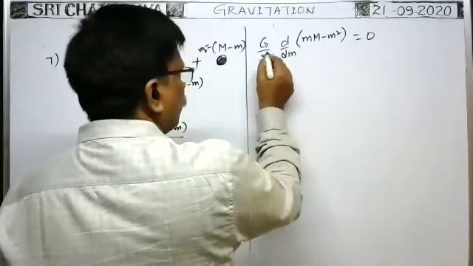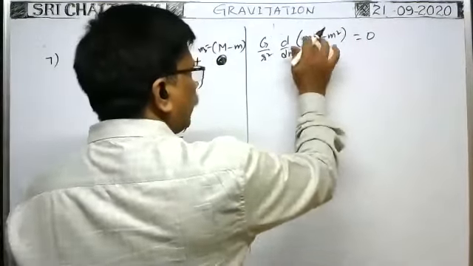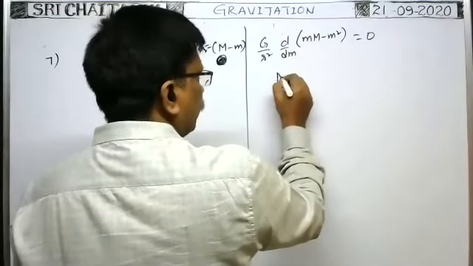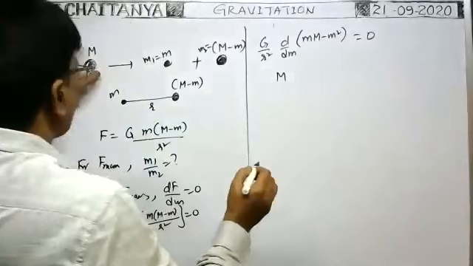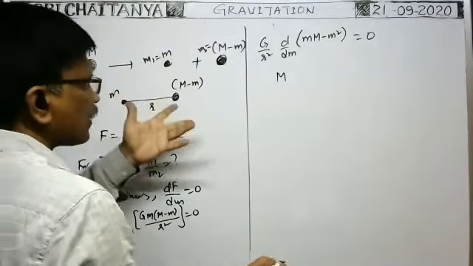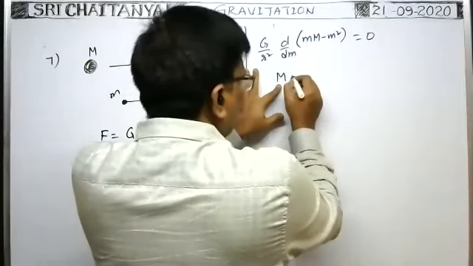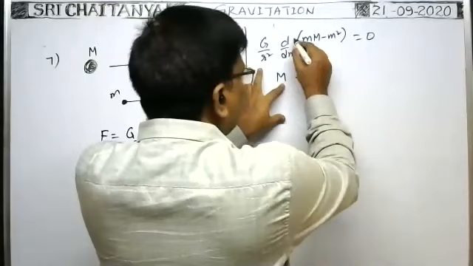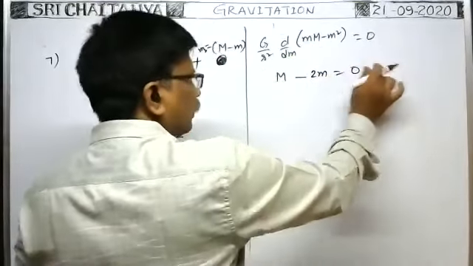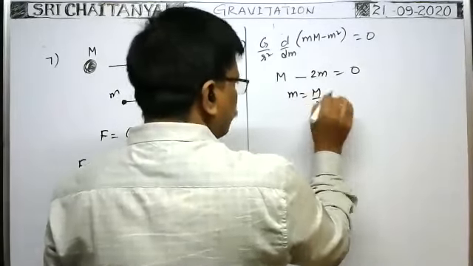So therefore, G by R square, you do cross multiplication. 0 by something is 0. Then remaining d by dm of small m capital M. Capital M is constant, you keep it aside, because capital M is the total mass. Whatever the ratio into which it is divided, this total mass does not alter. So capital M is constant. You write it outside. d by dm of m means 1. So you will get M minus d by dm of m square, which means 2m. We can write that is equal to 0. G by R square is not 0, therefore m is equal to capital M by 2.